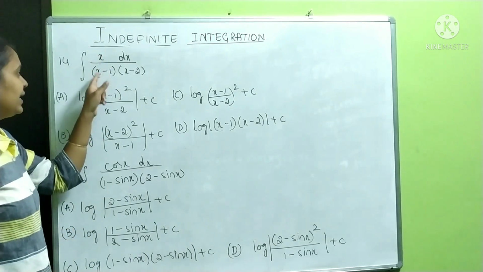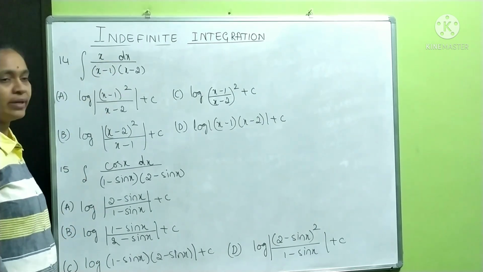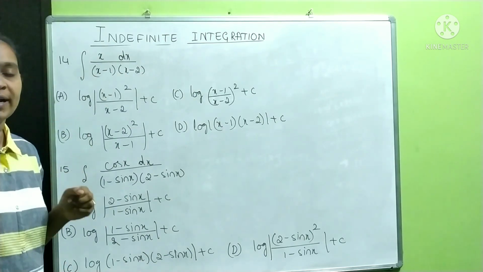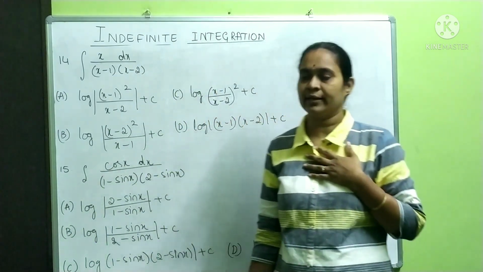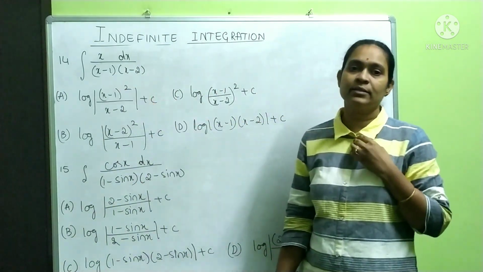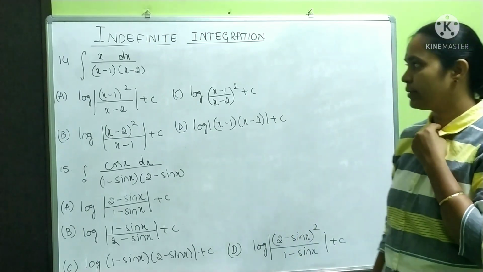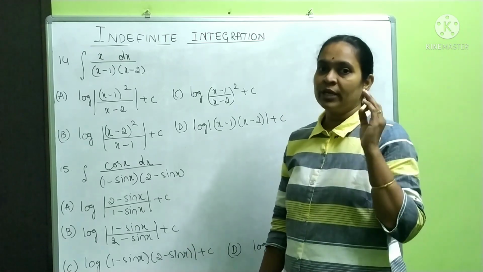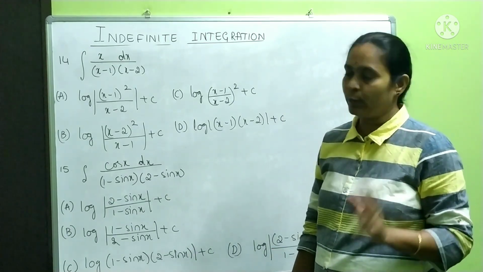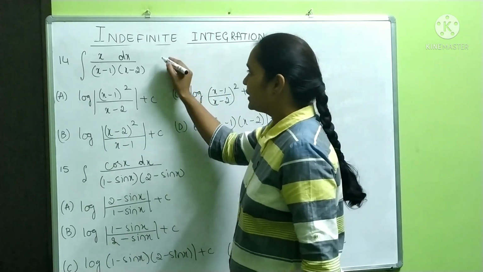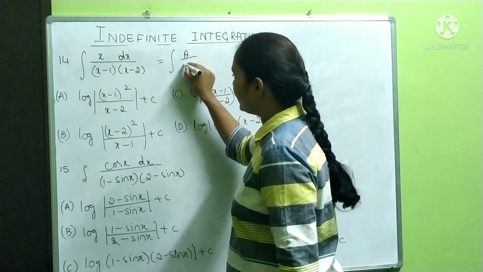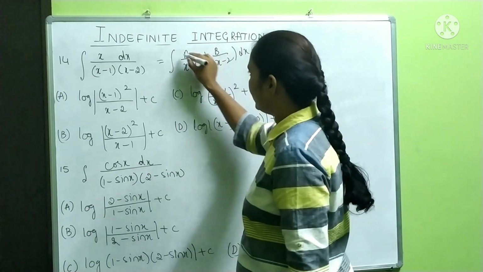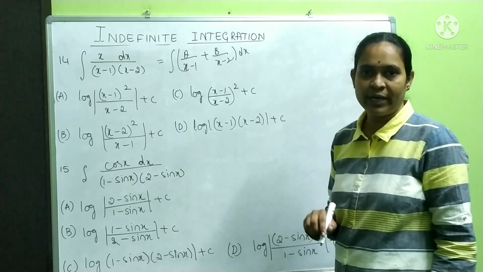Integration of x by x minus 1 into x minus 2 into dx. Factors are linear. Linear factors are there, means we have a shortcut. It can be written as a by x minus 1 plus b by x minus 2. Our task is to find a value and b value. You know very well how to find a value. Actually, I will write it. This is equal to integration of a by x minus 1 plus b by x minus 2 into dx.